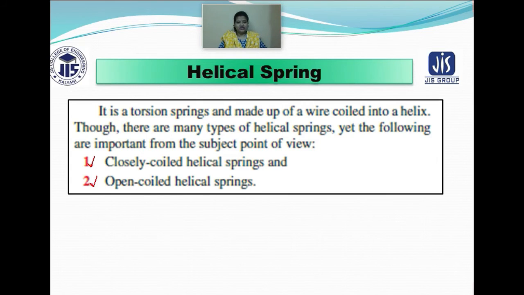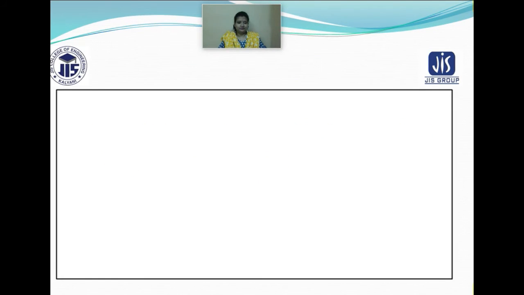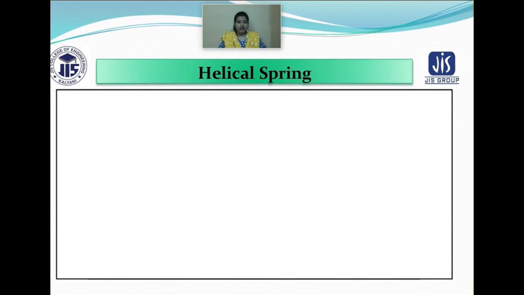So you can see that helical springs are of two types, distinguished from the subject point of view: closely coiled helical spring and open coiled helical spring. Now, what are the characteristics of a helical spring? Firstly, a helical coil spring with round wire.